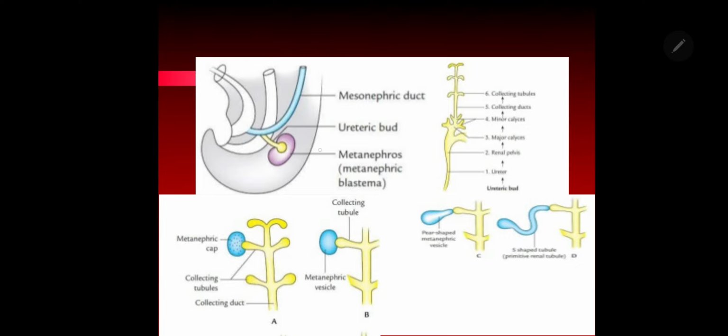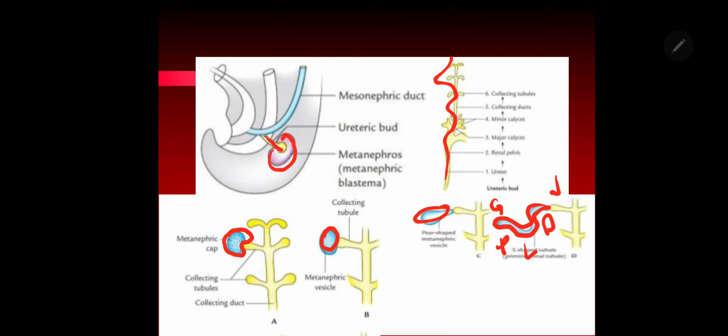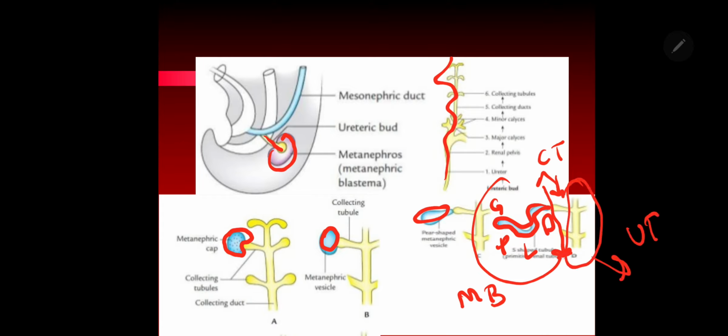So after the repeated branching, the ureteric bud enters into metanephric tissue, undergoes repeated branching, and the tissue which is covering one collecting tubule is called the metanephric cap. It forms a renal vesicle here. This vesicle undergoes an S-shaped phase to form the glomerulus, proximal convoluted tubule, loop of Henle and distal convoluted tubule, and they fuse with the collecting tubule. So here is the part: this secretory part is formed by metanephric blastema, and this collecting part is formed by the ureteric bud.